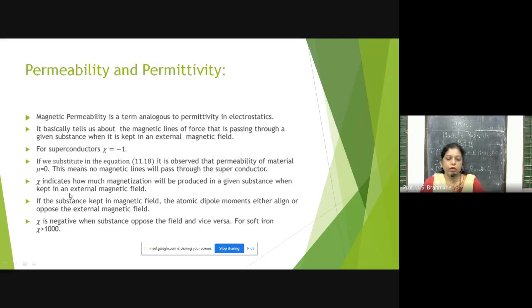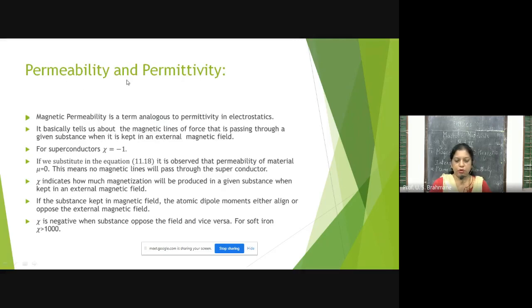I have told you earlier also that electric field and magnetic field are analogous to each other. So whatever is the permittivity in the electric field is the same as the permeability of free space in the magnetic field. Remember that.